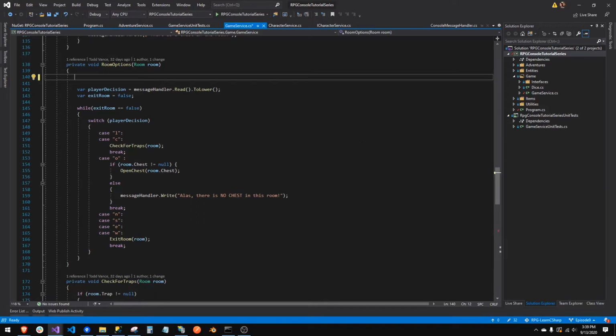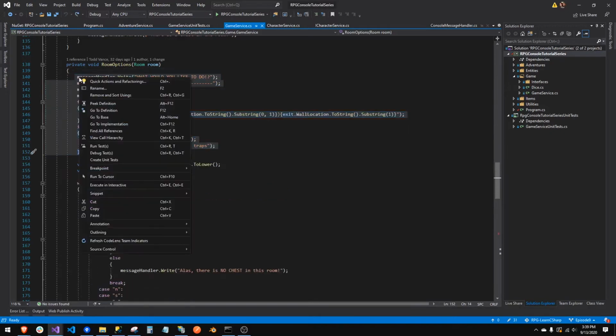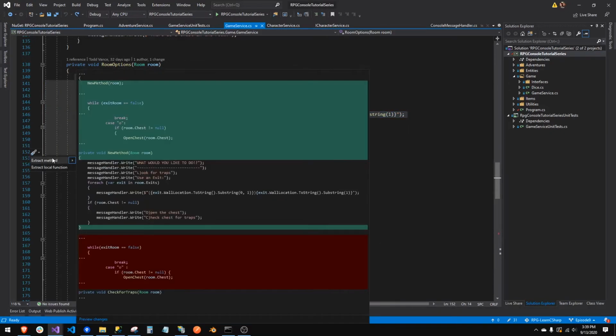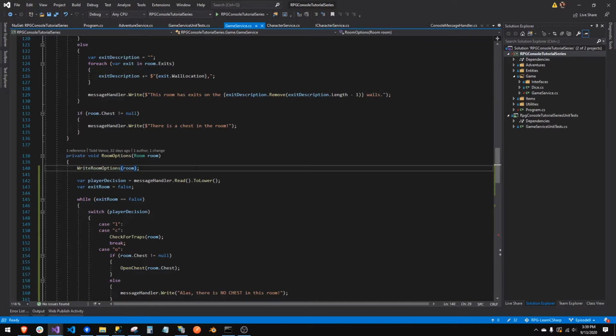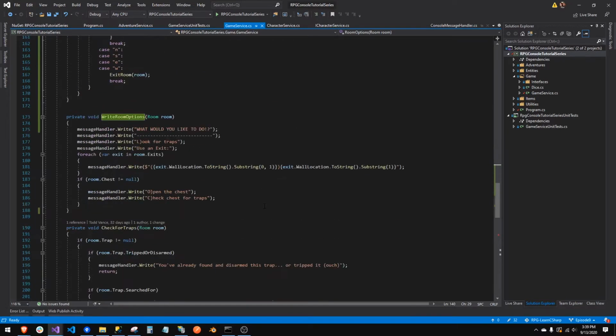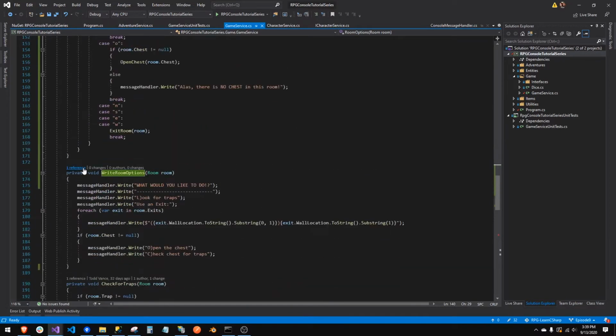So let's make a menu called Write Room Options. I just took all that stuff out. Actually, let's right click and extract method. I don't know why it's always so hard. I'm going to extract that to a method. We're going to call that Write Room Options. And yes, we need the room. So thank you for realizing that, Visual Studio. So probably put that down there as a private. That's fine. Write room options.